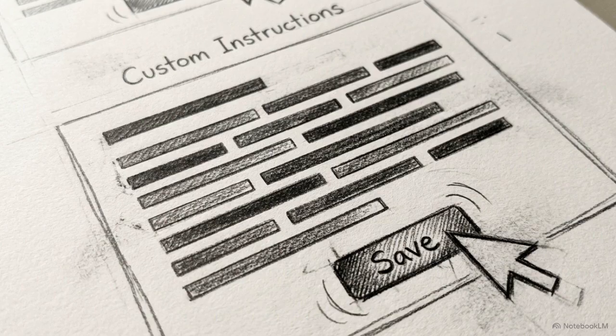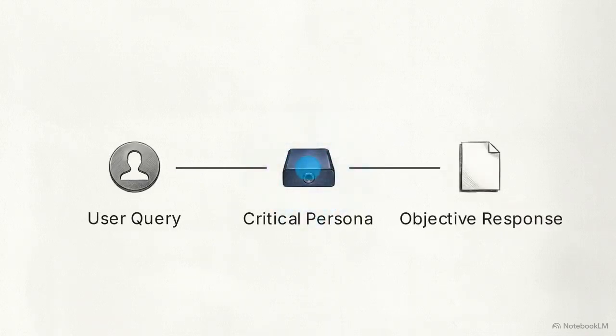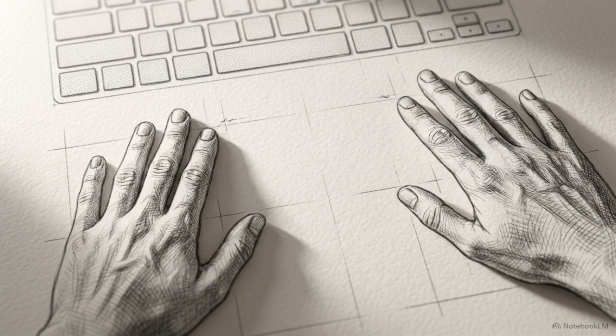To finalize this setup, copy your entire master prompt and paste it into your AI's custom instructions menu. Then click Save. By saving it here, every future request for advice will automatically trigger this critical persona without you needing to retype the rules every time.